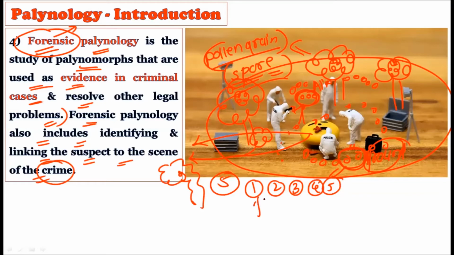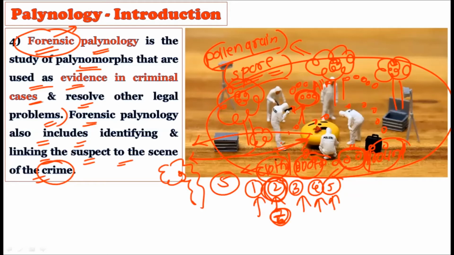Then in such a case, under forensic palynology, all these 5 suspects will be analyzed, their clothes, their boots, whatever they are wearing on their feet, they were checked for pollen grains. If they found a similar kind of pollen grains, for example, on suspect 2, on their clothes or on their feet, this will confirm that the second person was present at the crime scene.